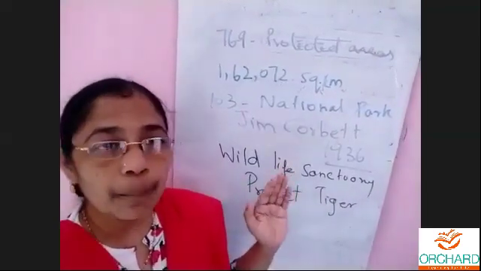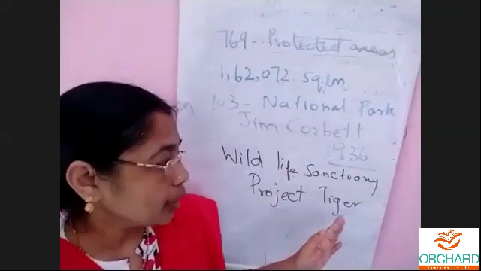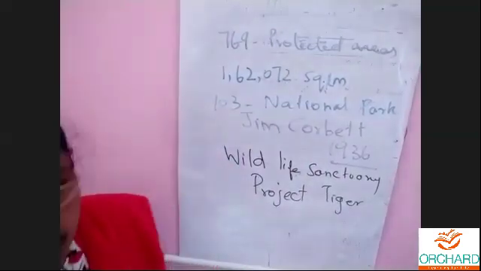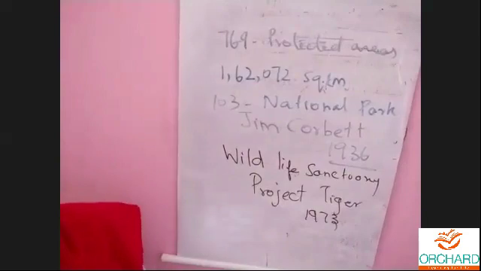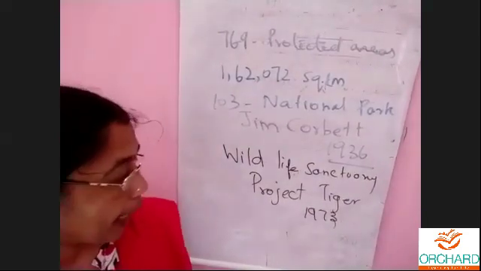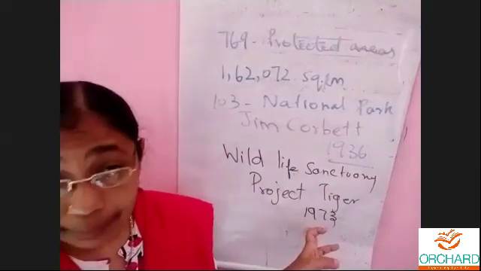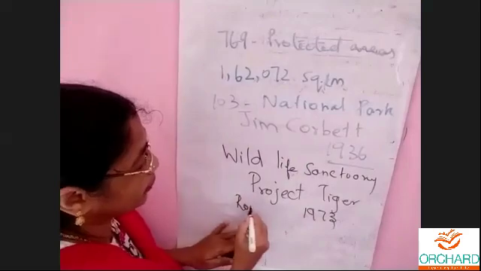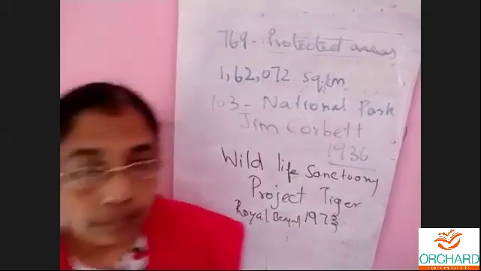So they launched a program to save this tiger population. Which year, you know? They launched it in 1973. In 1973, they launched a program to save the tiger population, particularly the Royal Bengal tiger.